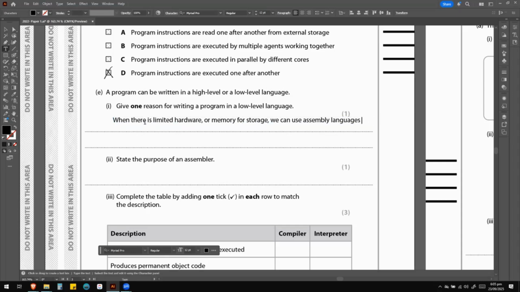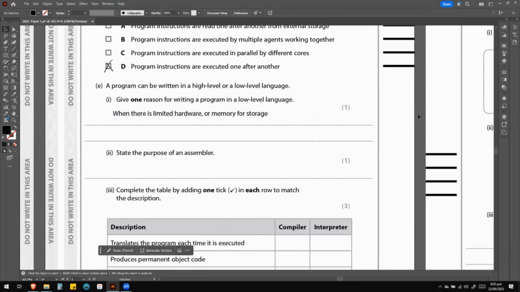So when there's limited hardware or memory for storage, you can mention that. This is going to be enough for you to get a point on this question.